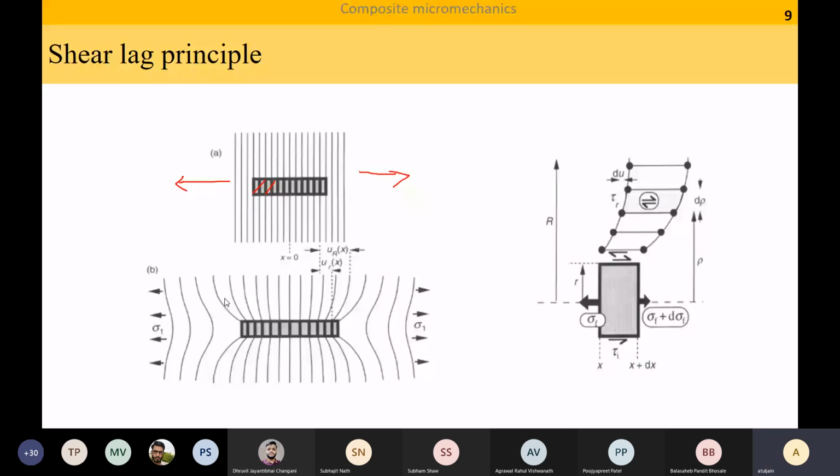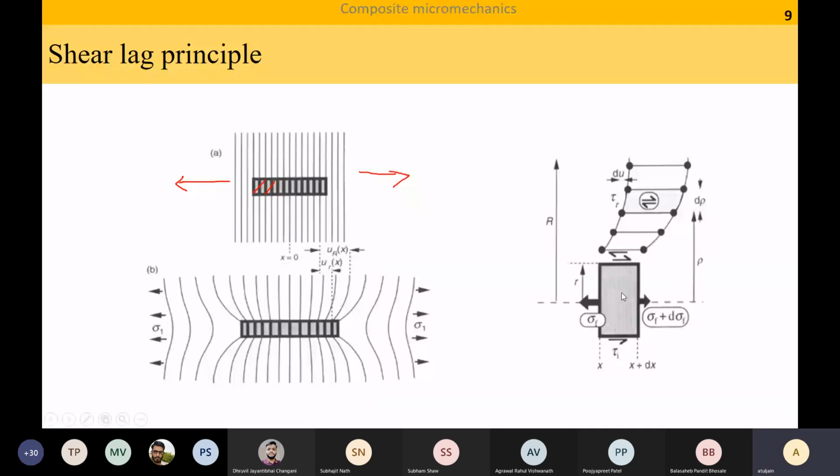Yes. So this theory is saying that when you pull a matrix which has one fiber inside it, due to the presence of the fiber, there are additional shear stresses. And this transfer of shear stress from the matrix to the fiber is causing stress in the fiber. Therefore, these principles are also known as shear lag principle.